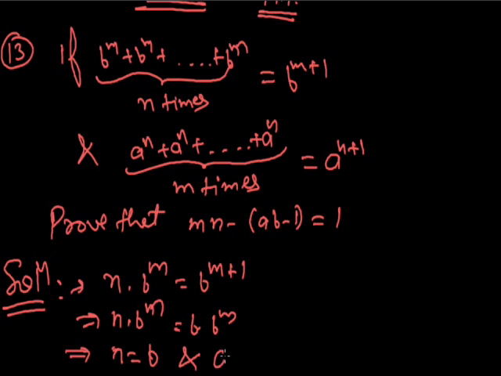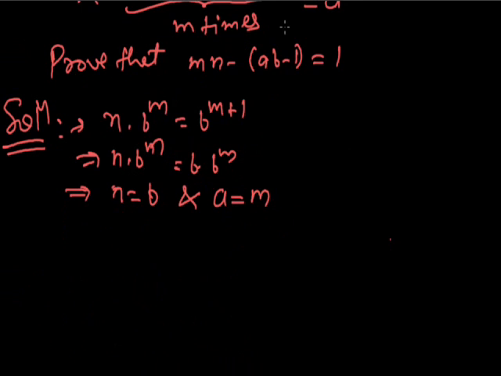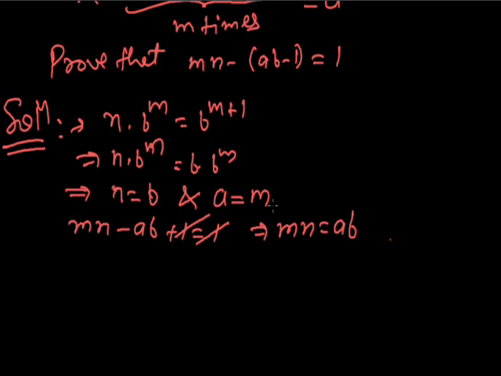Now the statement that we have to prove is mn - ab + 1 is equal to 1, or mn is equal to ab. As we can see from the above relation that m is equal to a and n is equal to b, so we can say that mn is equal to ab. That is proved.